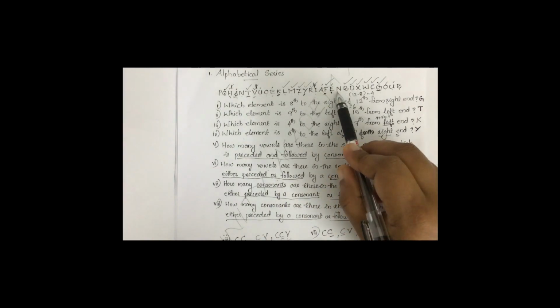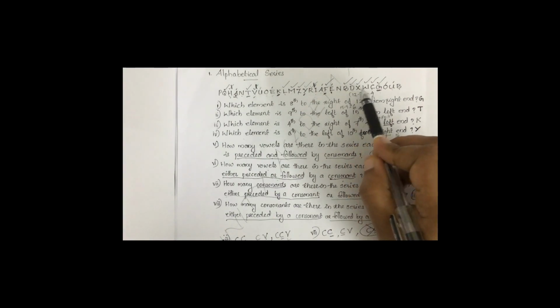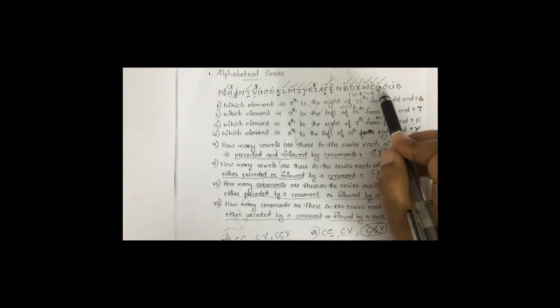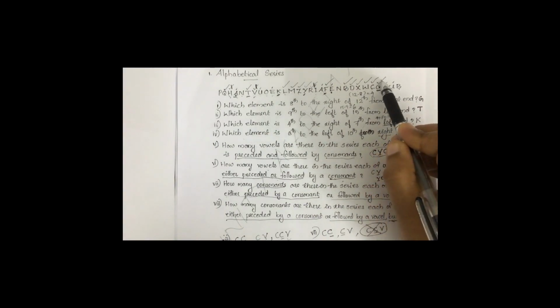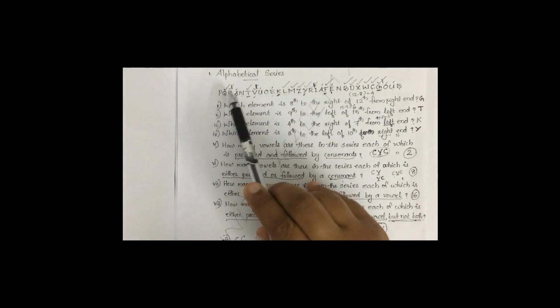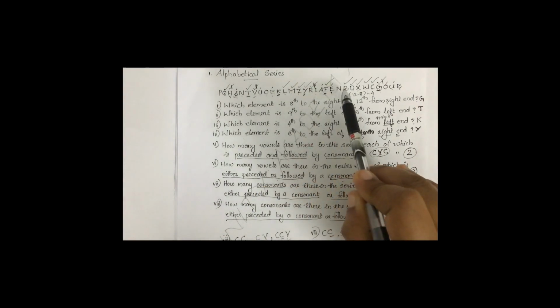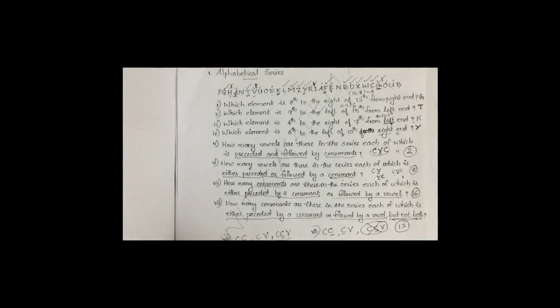Then B preceded by consonant only. D preceded by consonant only. X preceded by consonant only. W preceded by consonant only. C preceded by consonant only. What about G? G preceded by consonant and also followed by vowel. So G also we cannot count. Okay, so here we have to count how many letters are there. 1, 2, 3, 4, 5, 6, 7, 8, 9, 10, 11, 12 are there. So the answer is 12. Only 12 letters satisfy this particular condition.